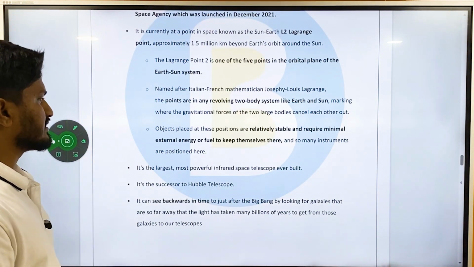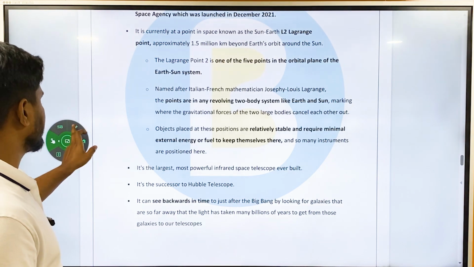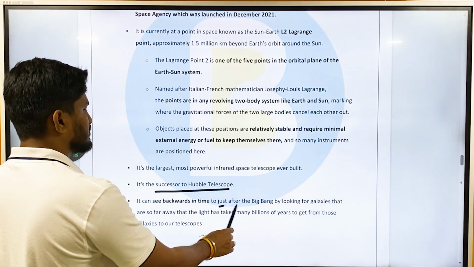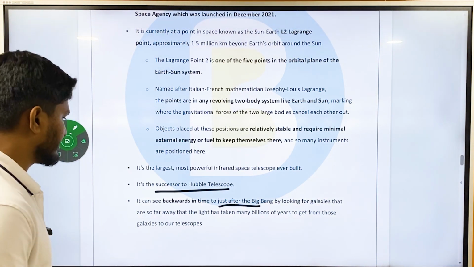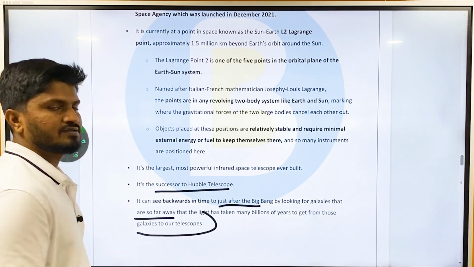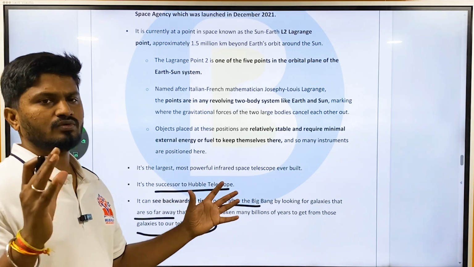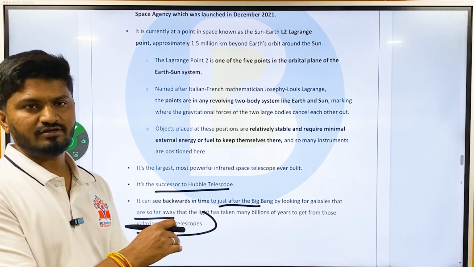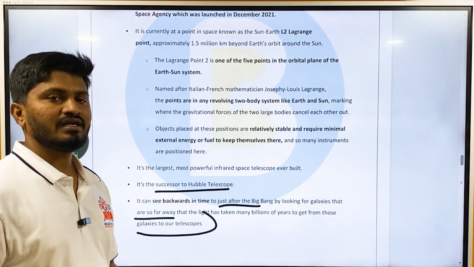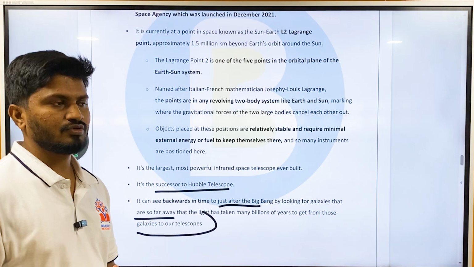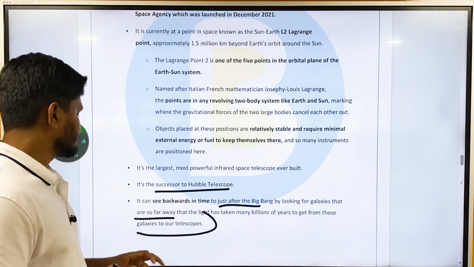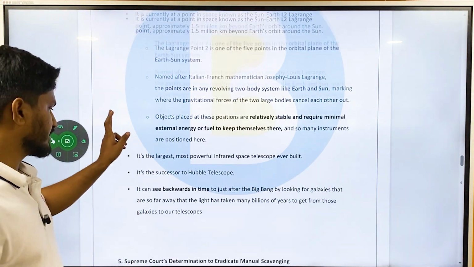So James Webb Telescope is the largest, most powerful infrared space telescope ever built. It is the successor to Hubble telescope. It can see backwards in time to just after the Big Bang by looking for the galaxies that are so far away that the light has taken many billion years to get from those galaxies to our telescopes. Okay, the universe is expanding at a rate which is even faster than the speed of light. There are many parts of the universe where the light has not even reached, because the universe is expanding at a rate faster than the speed of light. So very beautiful concepts. All these things are very interesting also.